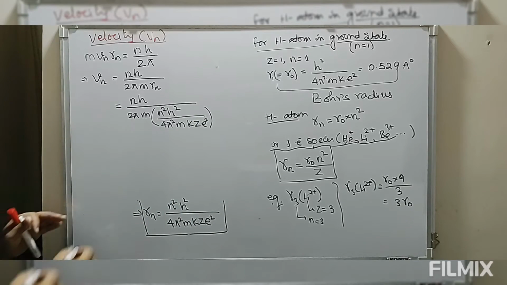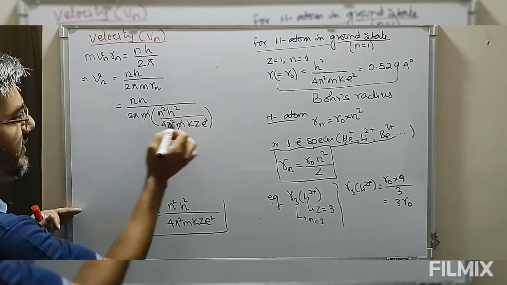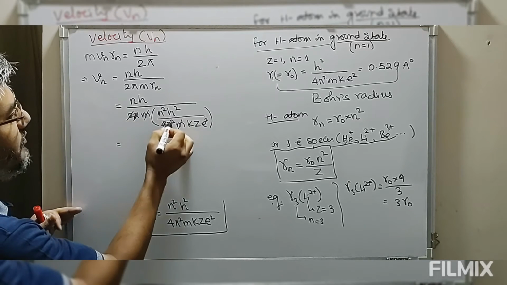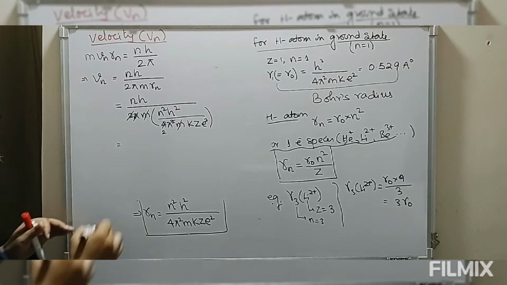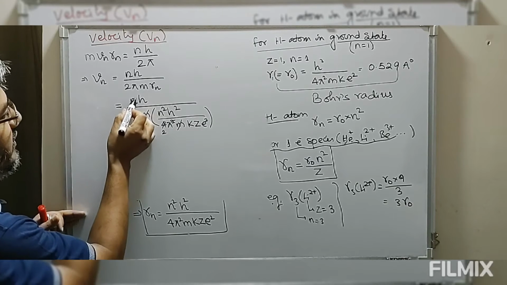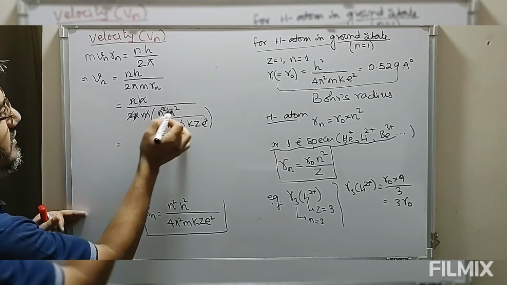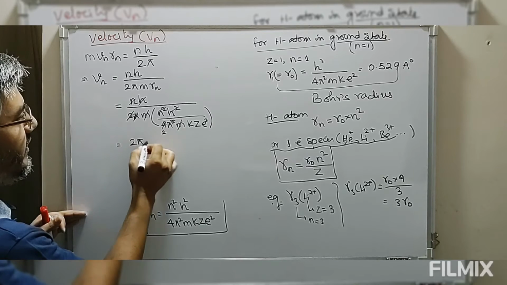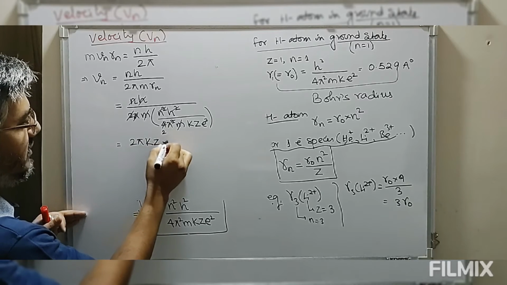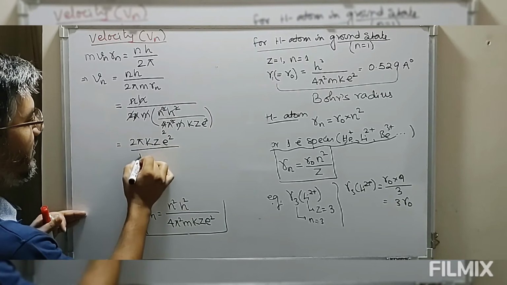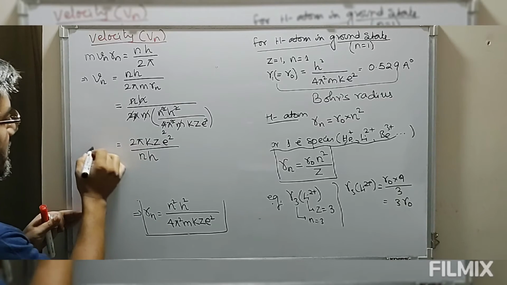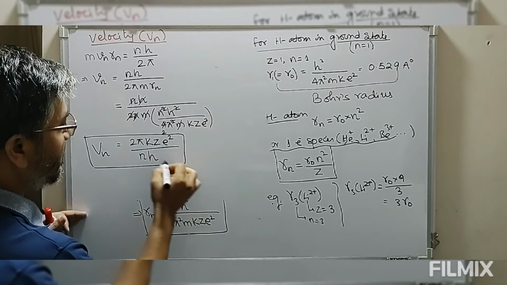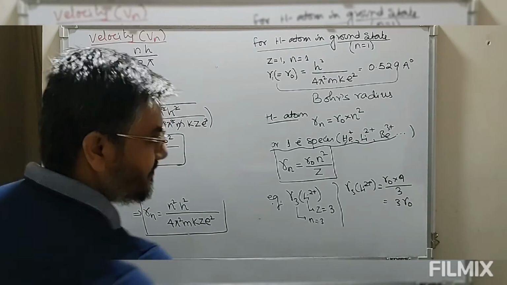Mass will cancel out, 2 pi will cancel out, one n will cancel out, h will cancel out, so this comes out to be 2 pi k Z e square divided by nh. So this is the equation of the velocity of electrons in a circular orbit.